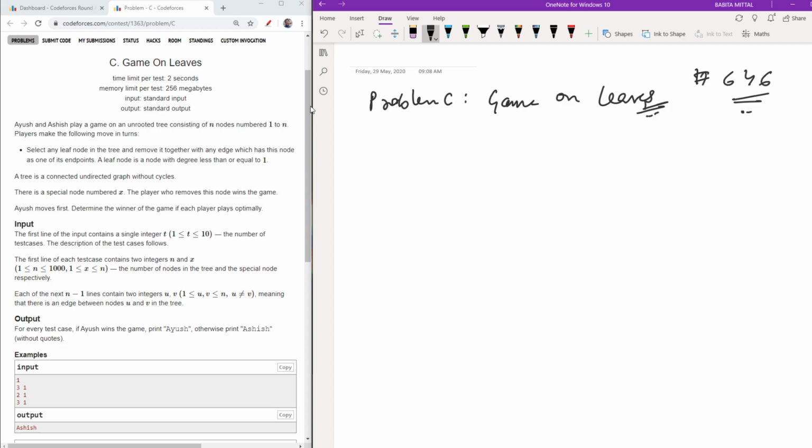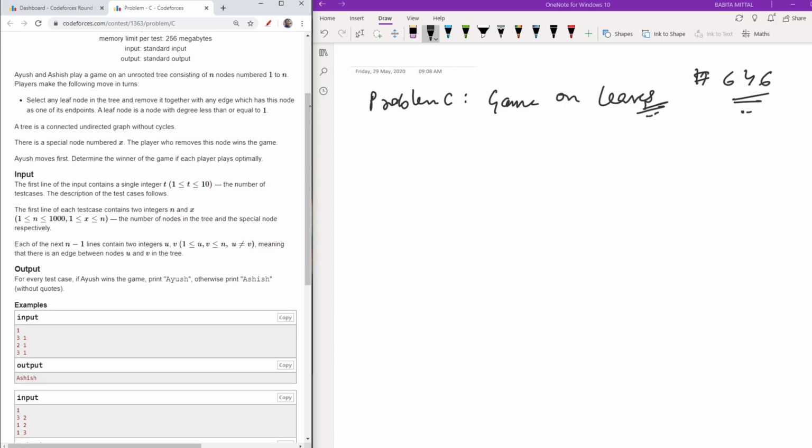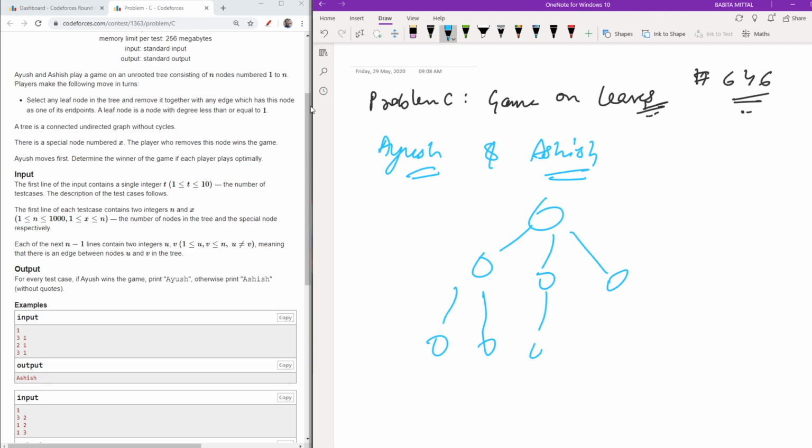First of all, it says that there are two players, Ayush and Ashish. So we will be having a tree. Suppose the tree is something like this. At every chance, which means for every iteration, starting with Ayush, the person will choose a leaf node and remove it.